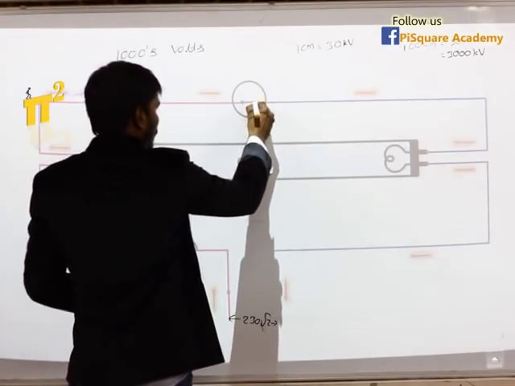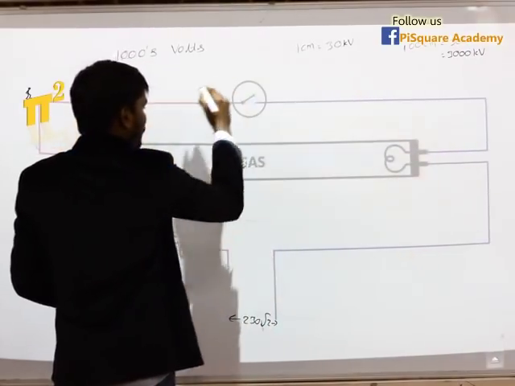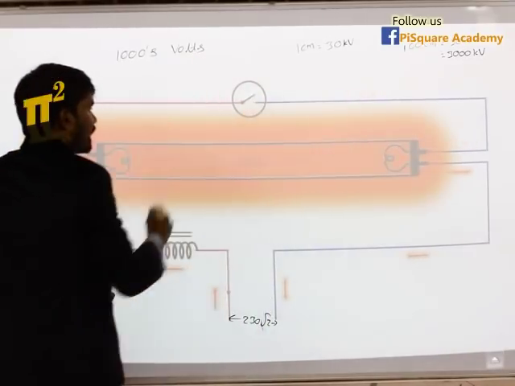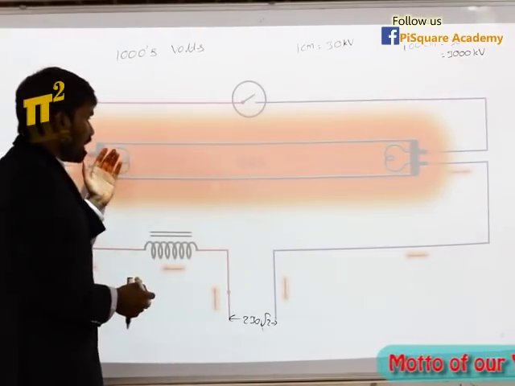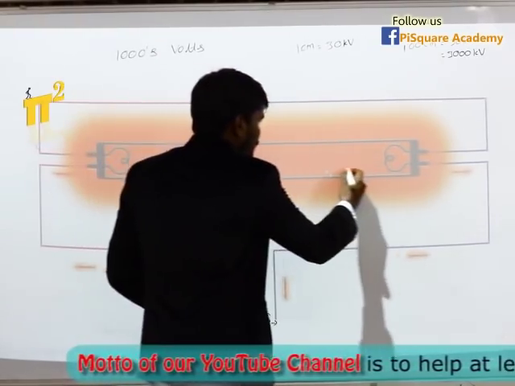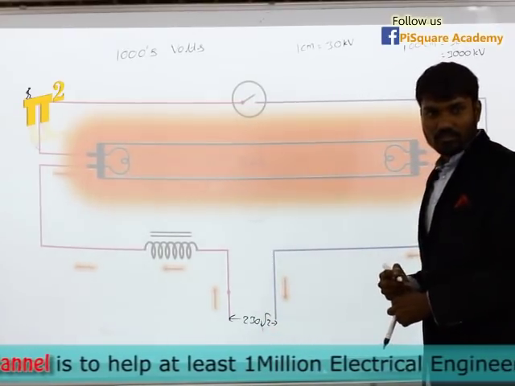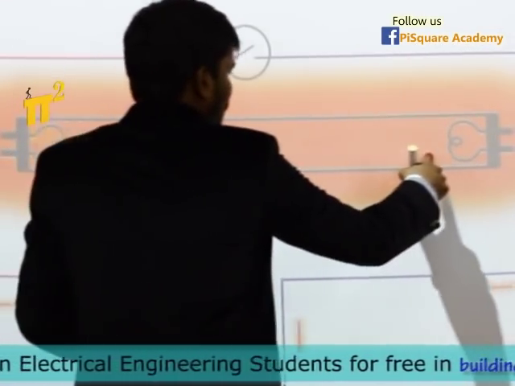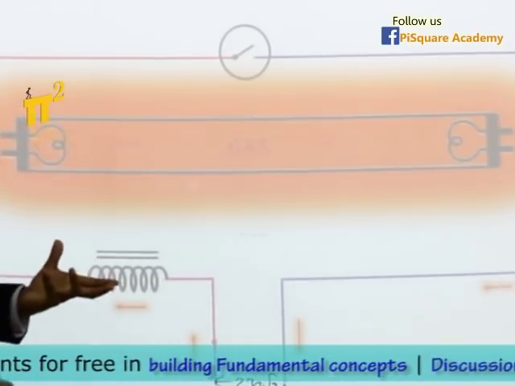Now let's try again. We'll close, again we'll open. There is a flash. We'll close, again we'll open. So when we're doing like this, closing and opening, at one instant light will glow. At one instant light has glowed. Now the current is flowing through this, not through this. Are you clear? Now as current is flowing through this, the gap has ionized, it is giving light to us.